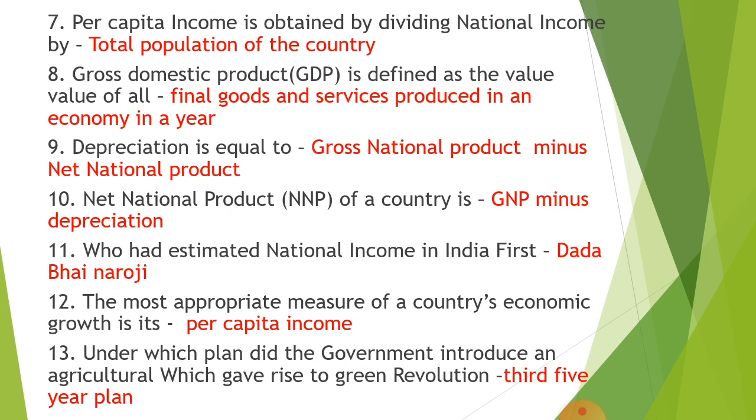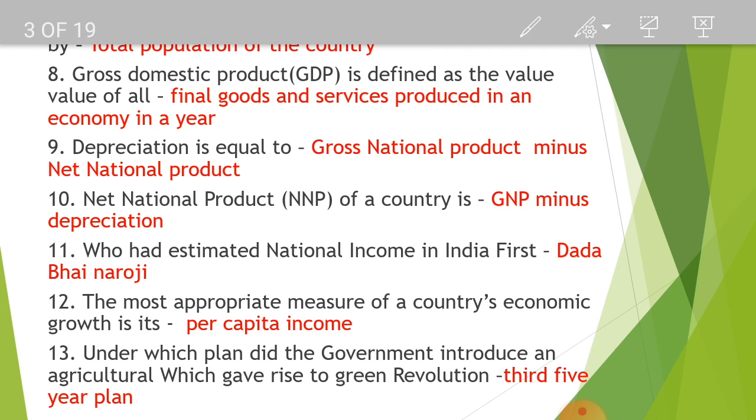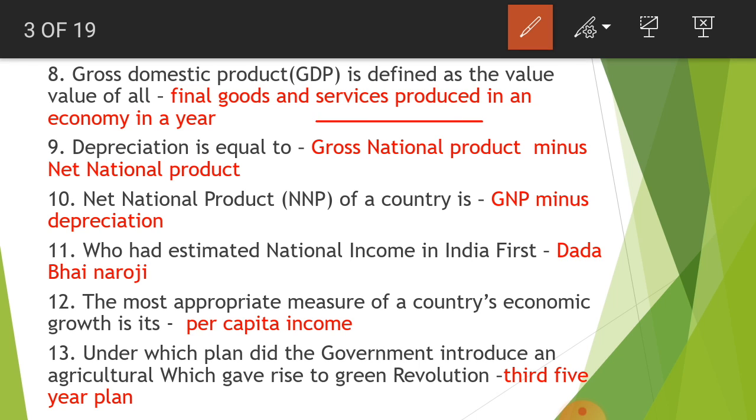So let's move on to the seventh question. Per capita income is obtained by dividing national income by the total population of the country. Eighth one, gross domestic product is defined as the value of all final goods and services produced in an economy in a year. Here economy means some particular state or country.